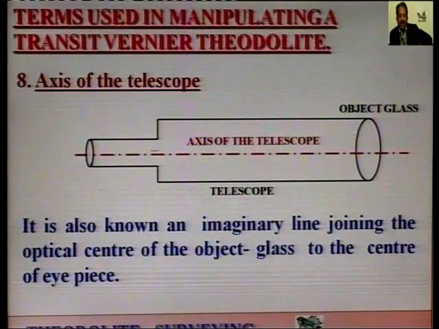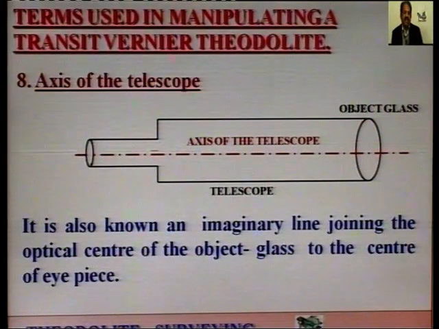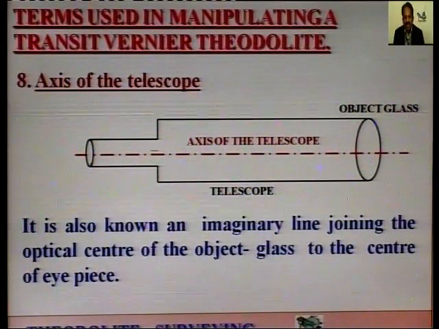Again, there is a figure on your monitor screen, that is the axis of the telescope. It is also an imaginary line joining the optical center of the object glass to the center of the eyepiece.